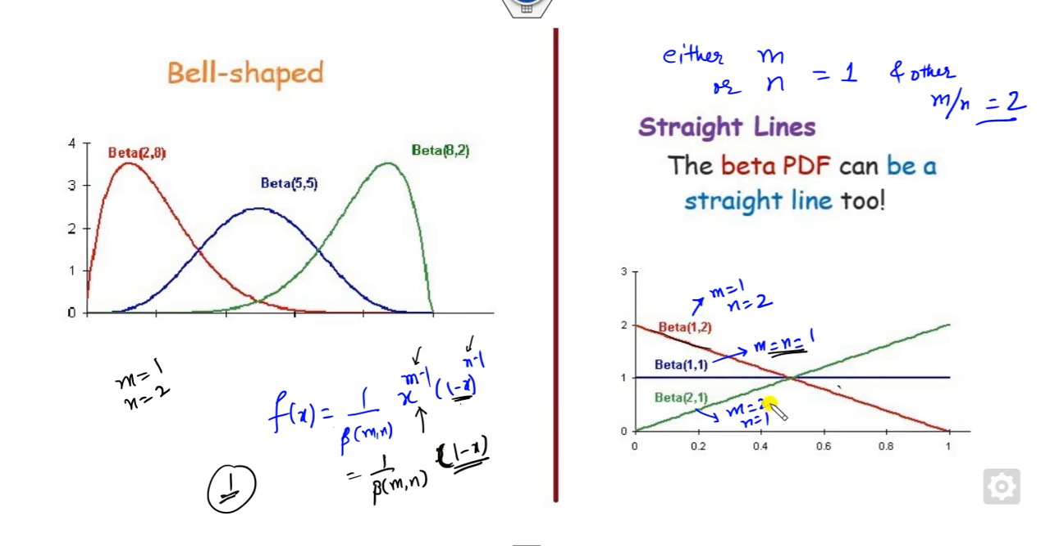And if you consider M is 2 and N is 1, what will happen? This will be the beta function of 2, 1, x raised to power 1, (1 minus x) raised to power 0. So that is nothing but x upon the constant, so that's an increasing function. You can see this green line is increasing. That corresponds to the increasing, this is the constant, and this is for the decreasing. So a straight line will happen when either one of them has value 1 and the other has value 2.